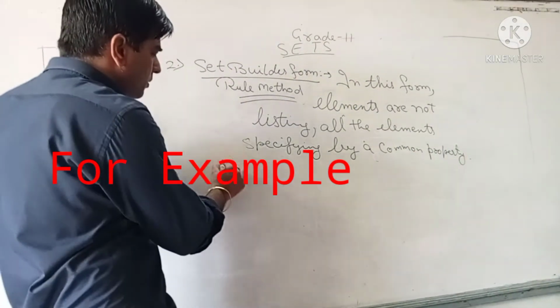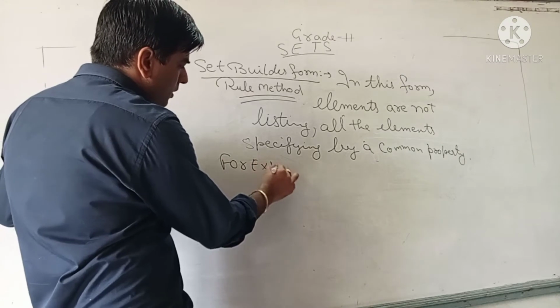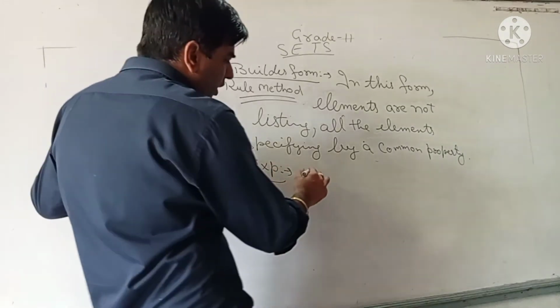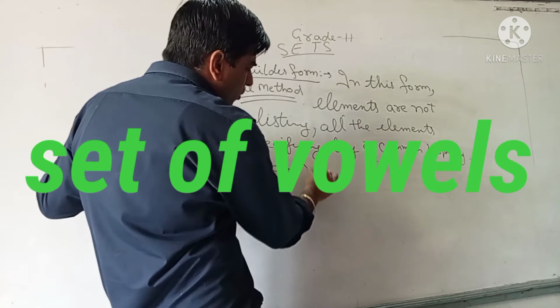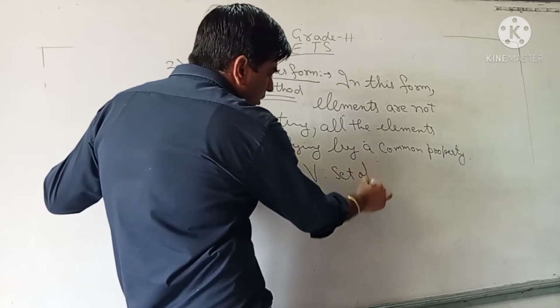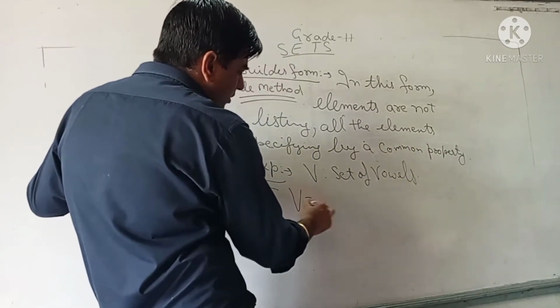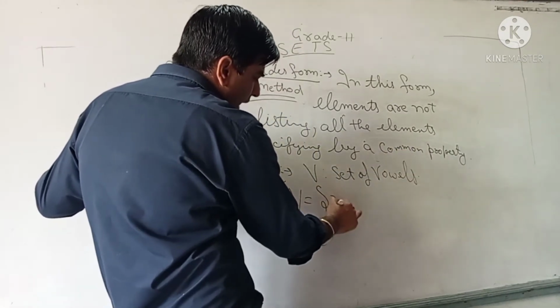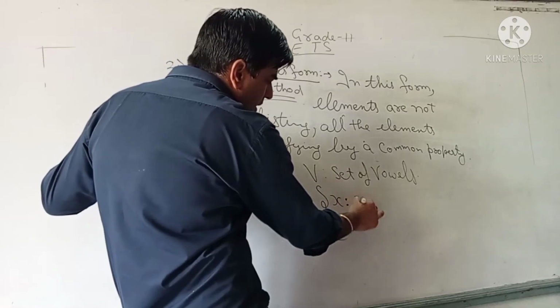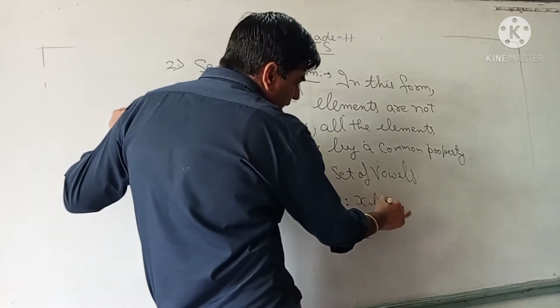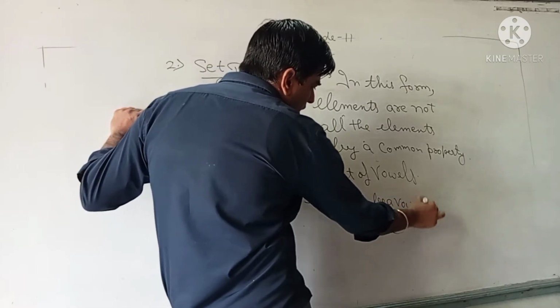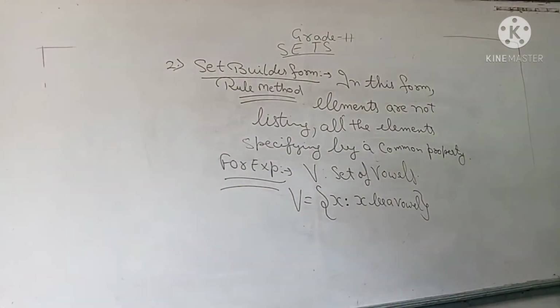For example, if we are talking about a set of vowels, how can we represent this in set builder form? X such that X is a vowel. In this way, we write a common property within curly braces. In this way we can represent a set.